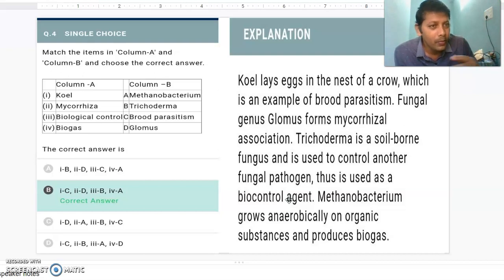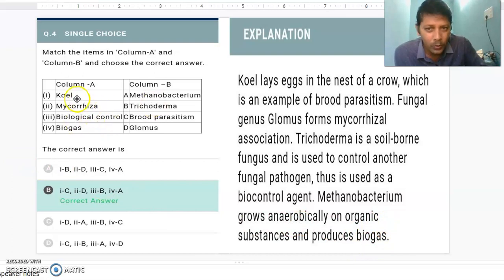Because sometimes, for example, to reduce the number of larvae of mosquito, we use Gambusia fishes. That is a biological control. If you use insecticides like DDT or BHC, benzene hexachloride, as you learned in malaria, that is called chemical control of mosquitoes. We can use biological control as well as chemical control, and the desirable one is biological control. And Methanobacterium grows anaerobically on organic substances and produces biogas like dung. By using dung, we can produce biogas.